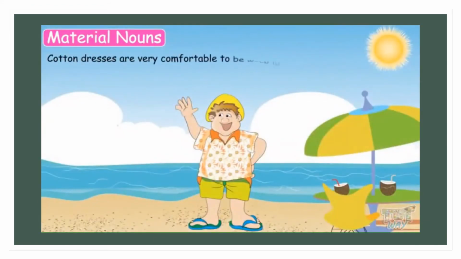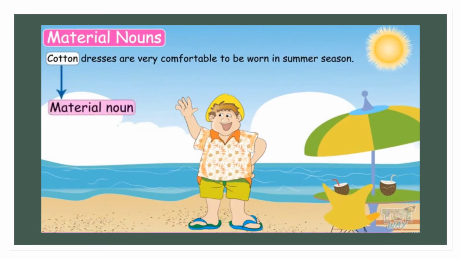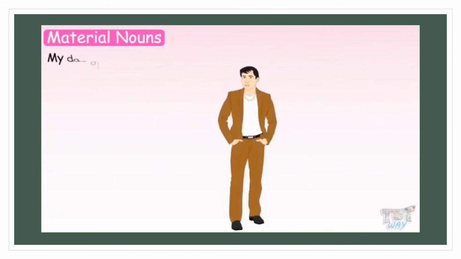Cotton dresses are very comfortable to be worn in summer season. We have to find out the material noun in this sentence. The word cotton refers to the material dresses are made up of, so it is a material noun. My dad always wears a gold chain. So which word is a material noun in this sentence? It is gold, as it represents the type of material used to make the chain. So it's a material noun.